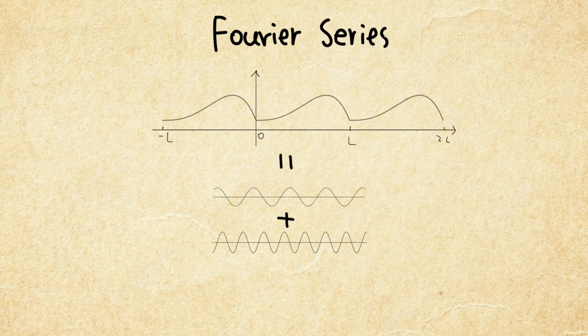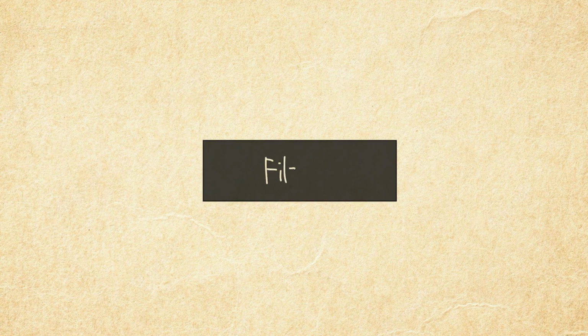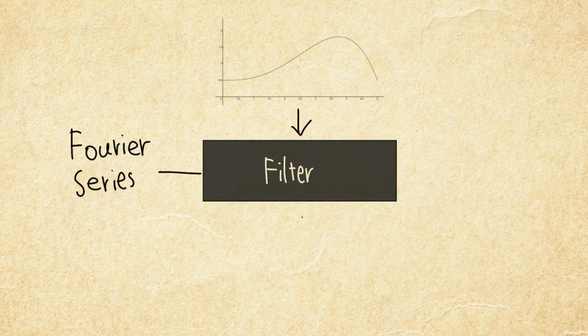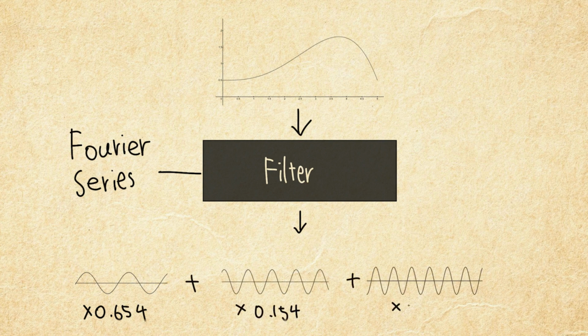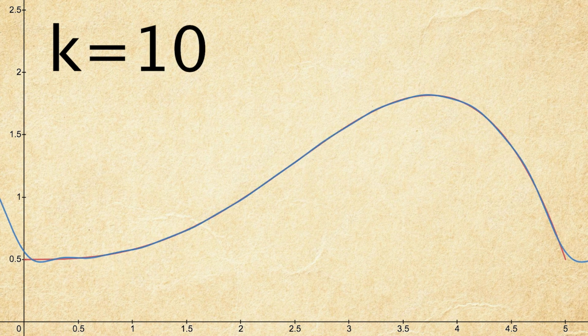could be expressed as an infinite sum of sine and cosine functions of increasing frequencies. This process is represented mathematically as shown. The Fourier series works like a filter that allows us to work out how much of each ingredient we need to make up a specific function f(x). The more sinusoidal functions we include, the closer the approximation is.